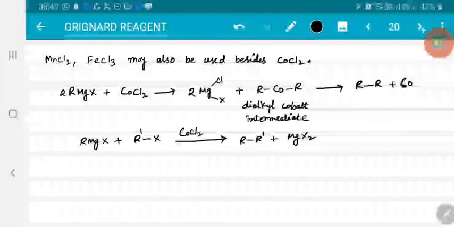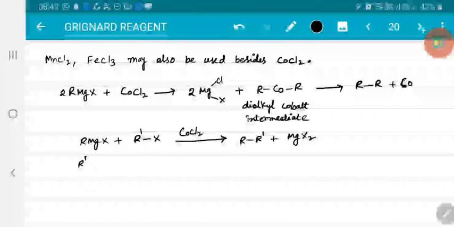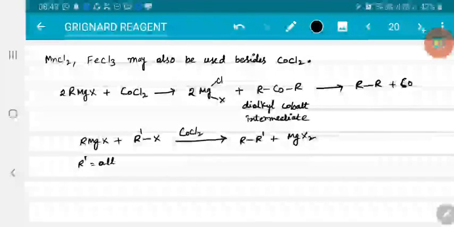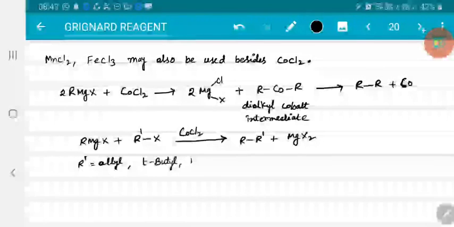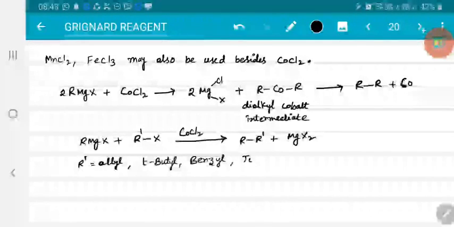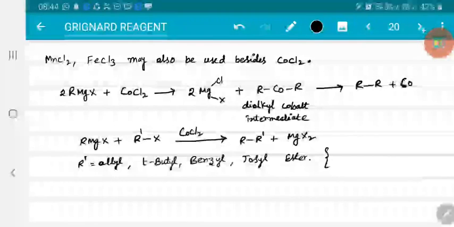And remember, this R' of the alkyl halide may be either allyl, tertiary butyl, benzyl, or tosyl esters. In such cases, yield is good.